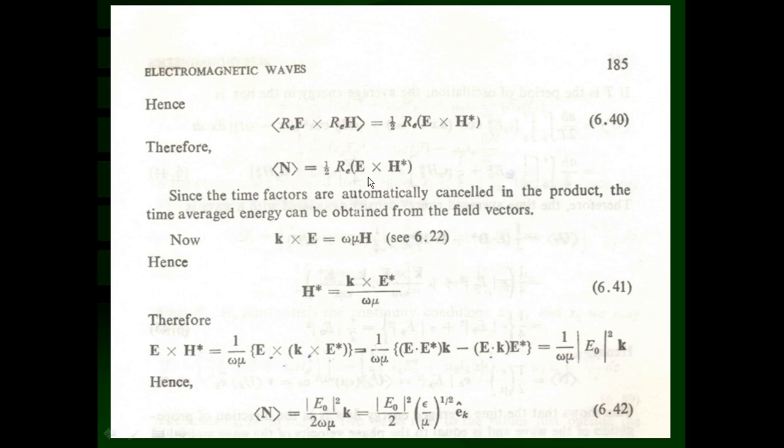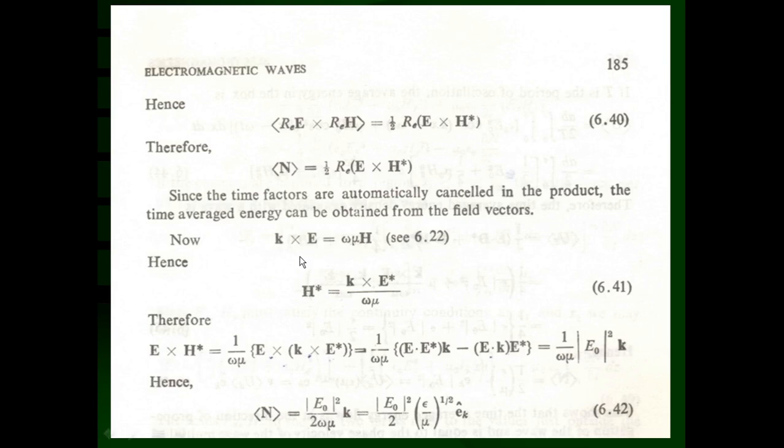Now, since the time factors are automatically cancelled in this product, the time average energy can be obtained from the field vectors. So the relations between the propagation vector k, the electric field vector E, and the magnetic field vector H we obtain in 6.1.